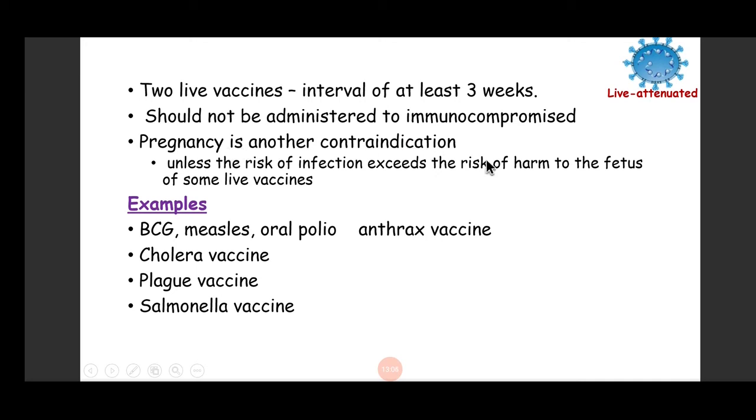Pregnancy is another contraindication, but we can use live vaccine in pregnant ladies if the risk of getting the disease is much higher than the risk of the live vaccine.